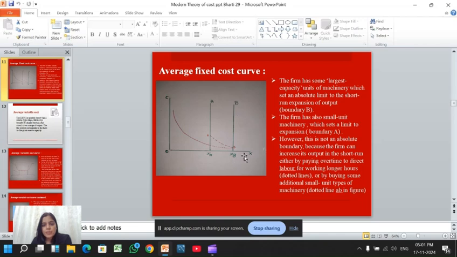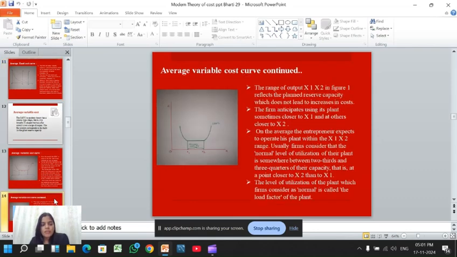This is the original capacity of the plant, and this is the present capacity of the plant. The plant can increase its capacity up to B by hiring some extra labor and paying them extra wages, or by installing some new machinery. So this curve shows the absolute boundary of the capacity.